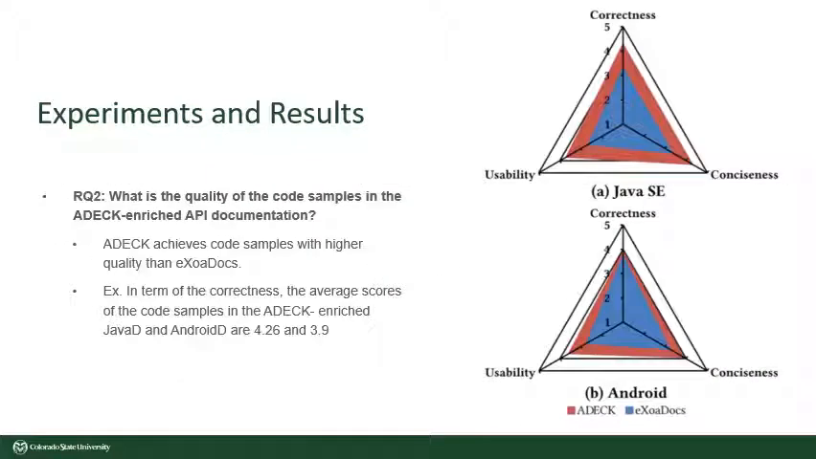The result of this evaluation, as we can see in this figure, is that the ADECK API, which is the red triangle in this figure, achieves higher quality than Exodocs, which is the blue triangle, in terms of conciseness, correctness, and usability. For example, for the correctness criteria, the average scores of the code samples in ADECK enriched Java doc is 4.26 and in Android doc is 3.9.